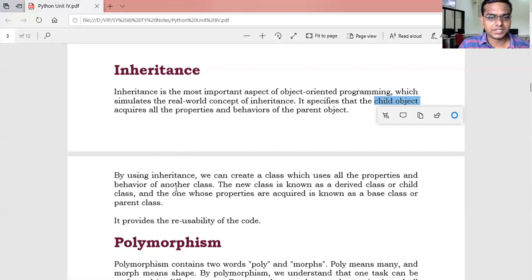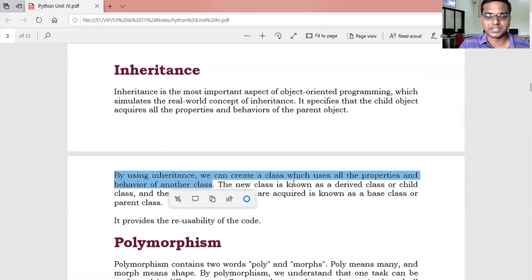By using inheritance, we can create a class which uses all the properties and behavior of another class. See here, using the parent class, we can create a child class.